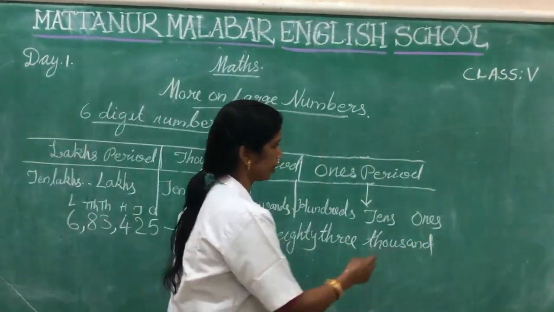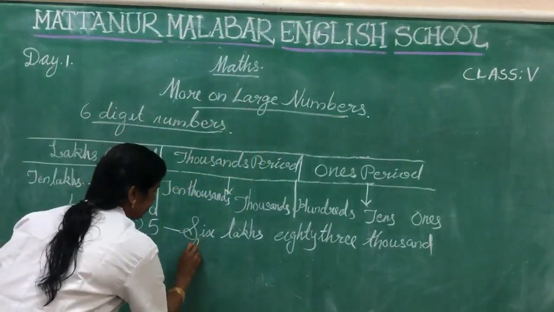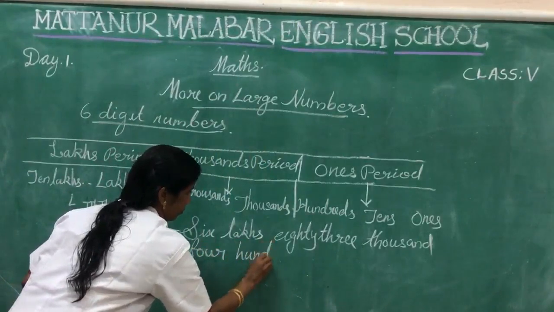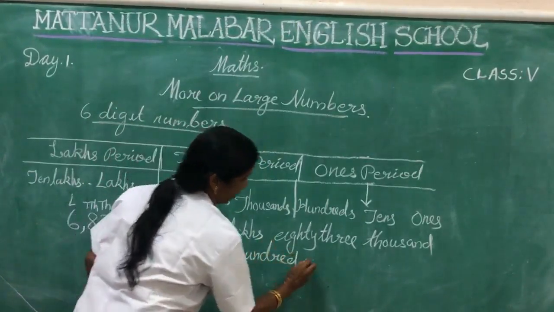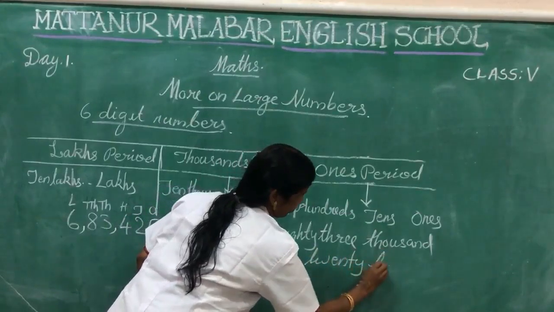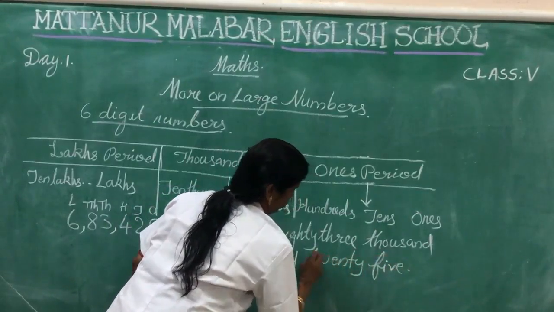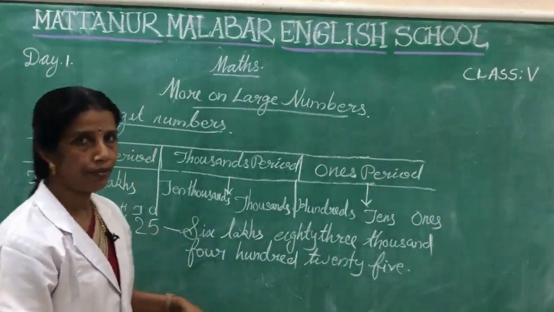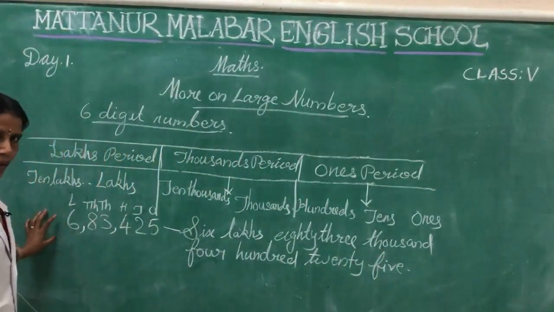6,83,425. 425. 25. 425. Okay, all of you understand? I will give you one more example. Okay, here